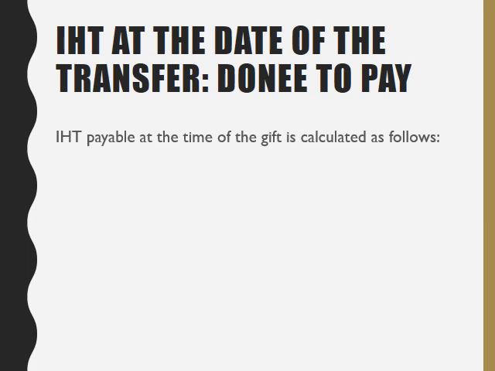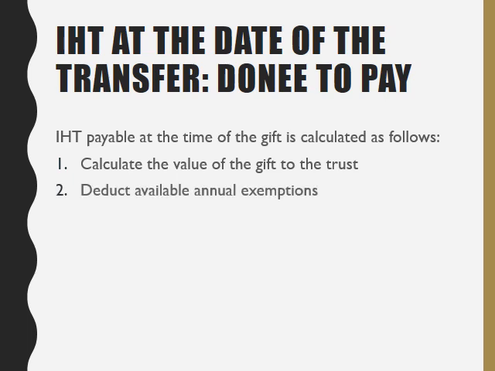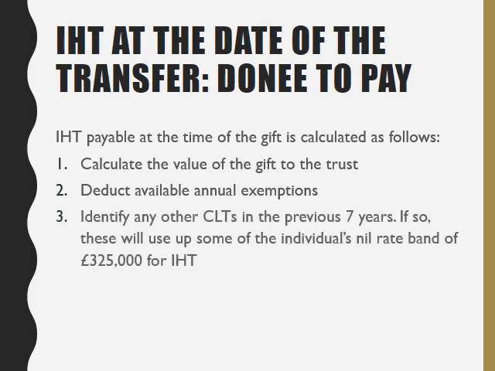What we do is we calculate the gift as follows. First of all, we calculate the value of the gift to the trust in the way that we've discussed in our previous session. Secondly, we'll deduct any available annual exemptions that may exist that could reduce the value of the gift to the trust for inheritance tax purposes. Then we look to see whether the individual has made any previous chargeable lifetime transfers in the 7 years up to the date of that chargeable lifetime transfer.